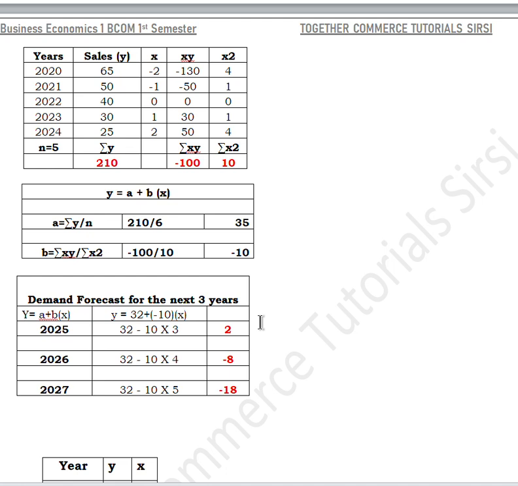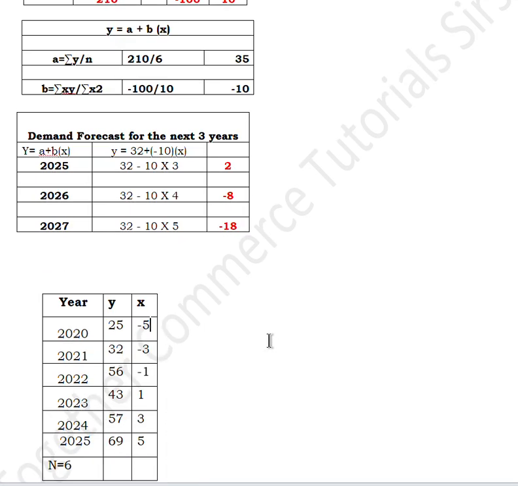This is very important. If n is an odd number, then you will get a middle year, and that middle year should be 0. Above 0, the numbers should be -1, -2. Below 0, the numbers should be +1, +2. If n is an even number, then you will not get a middle year.